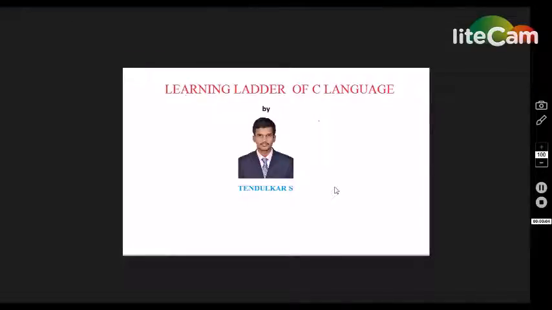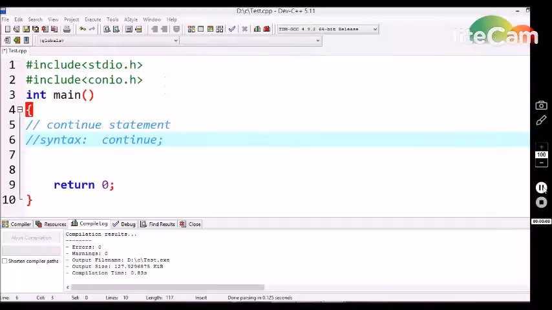In this tutorial, we are going to discuss the continue statement in C language. This continue statement is used in loop control structures to execute the loop once again when it is encountered. Here I have given the syntax of the continue statement. The syntax is continue followed by a semicolon.